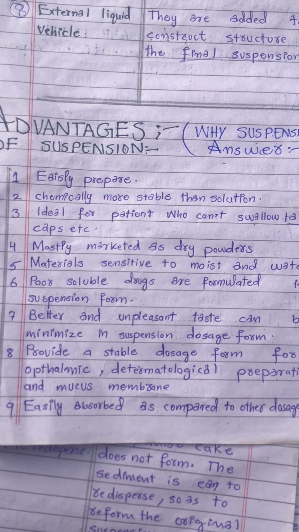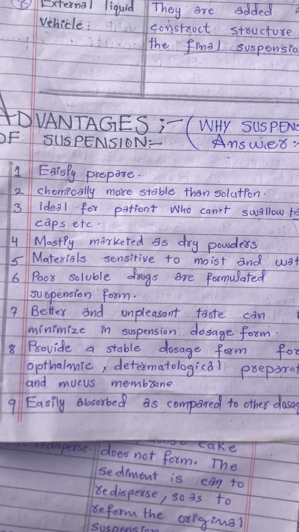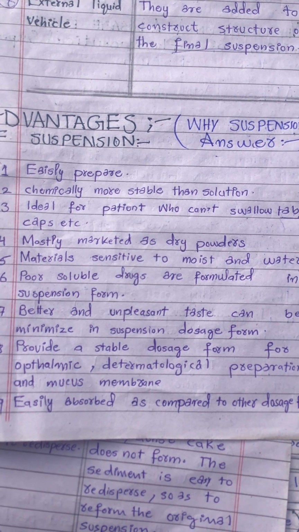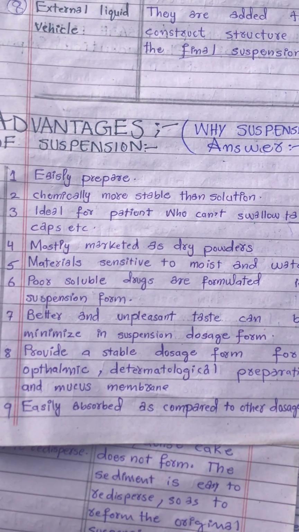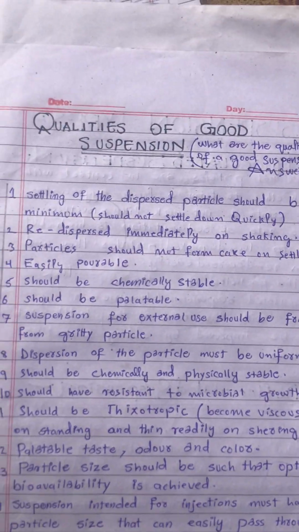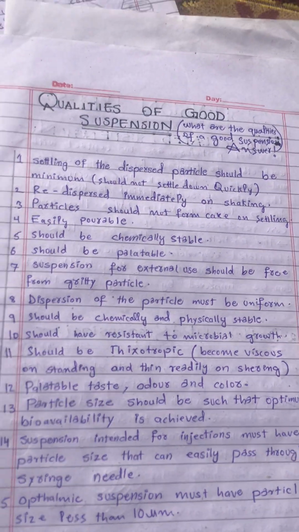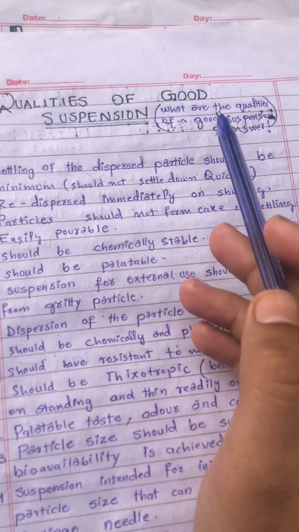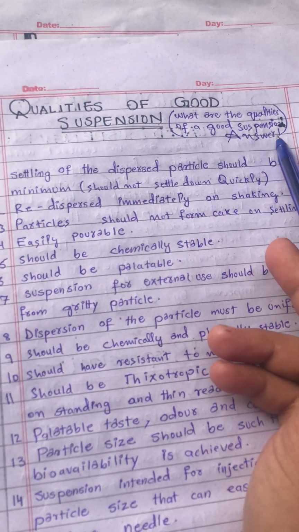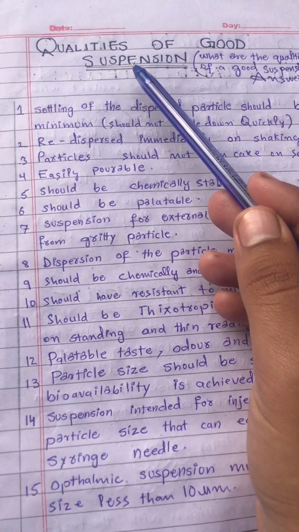It provides a stable form for ophthalmic, that is eye, and dermatological, that is skin preparations, and mucous membrane, easily absorbed as compared to other forms. So these are its advantages, that is why we use it. Don't confuse advantages and qualities. The next is what are the qualities of a good suspension.